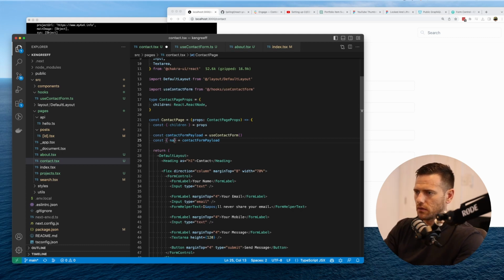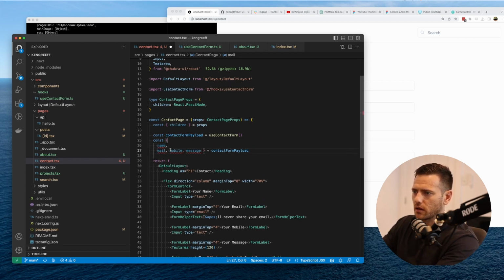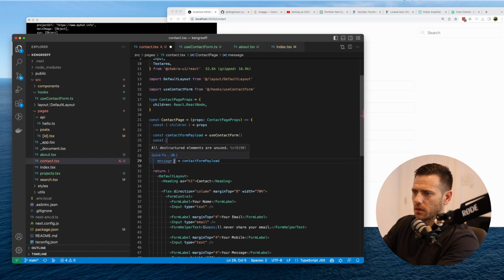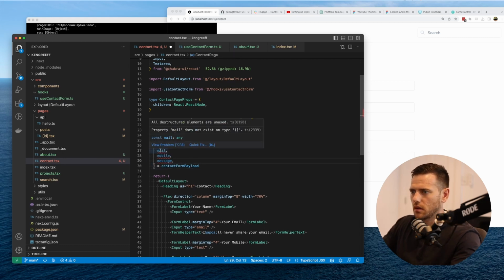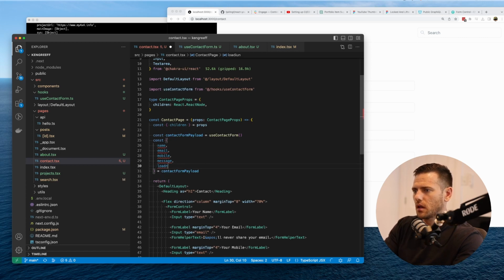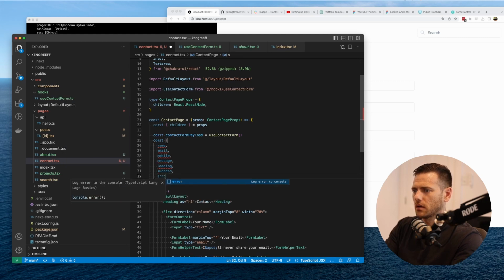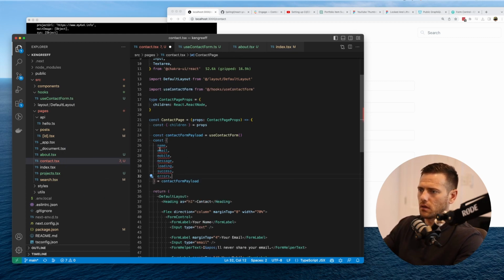We're also probably going to have a loading prop, so that when we're busy sending, we flick that over until the API responds. We're also going to have success, I think, or errors.